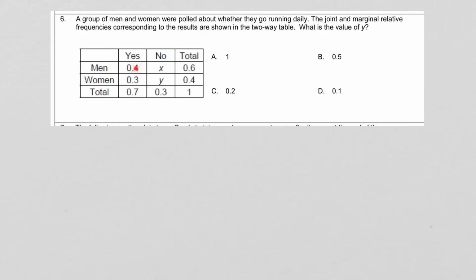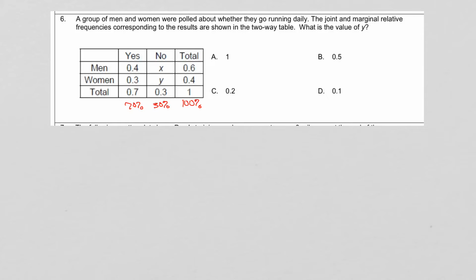So they give us a lot of the relative frequencies, but not all of them. And don't be confused by this, they've written them as decimals, and then we have a 1 here. You could also write those as percentages. This would be 100% here, and then this would be 70%, 30%. It's the same thing, just a different way to write it. But what's important to know is everything has to add up in our totals column.